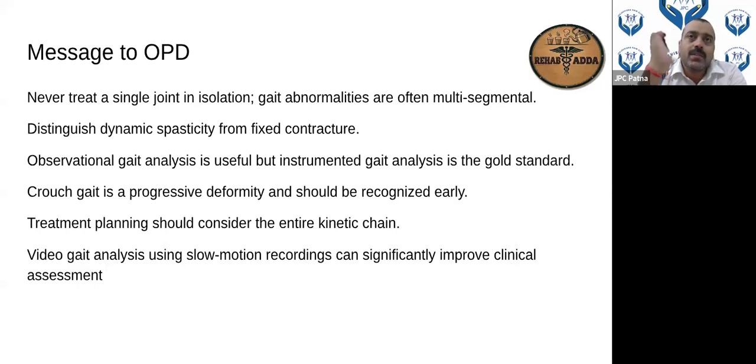Energy consumption has to be saved. Now, how to manage the equinus gait? The best thing is to try serial casting or plaster. Serial casting can be tried slowly. Slowly, you try to bring it back into neutral. Then, along with this, some medications can be tried.